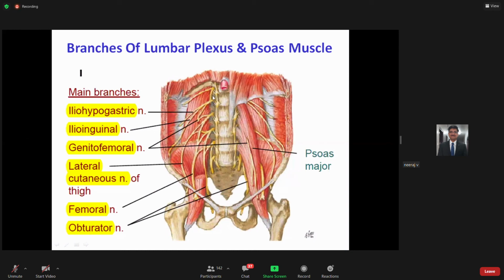You need to know their relative arrangement on the posterior abdominal wall. Some nerves are present lateral to the psoas major muscle, and some nerves you will be able to locate on the anterior aspect of the psoas major muscle. So in that way, it is present between the psoas major and the iliacus, and this nerve is your femoral nerve.